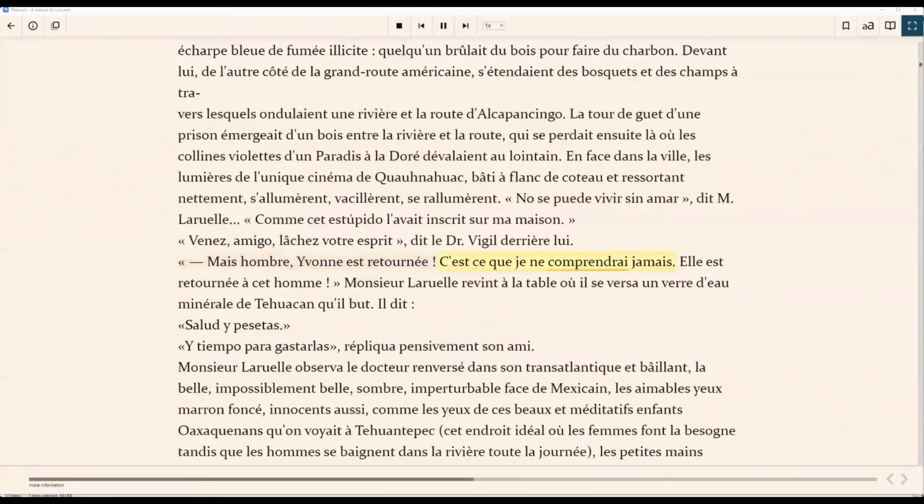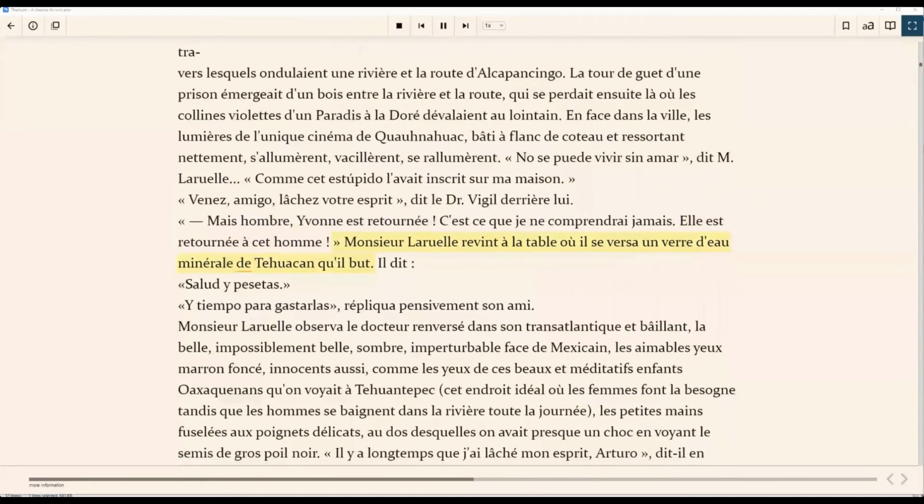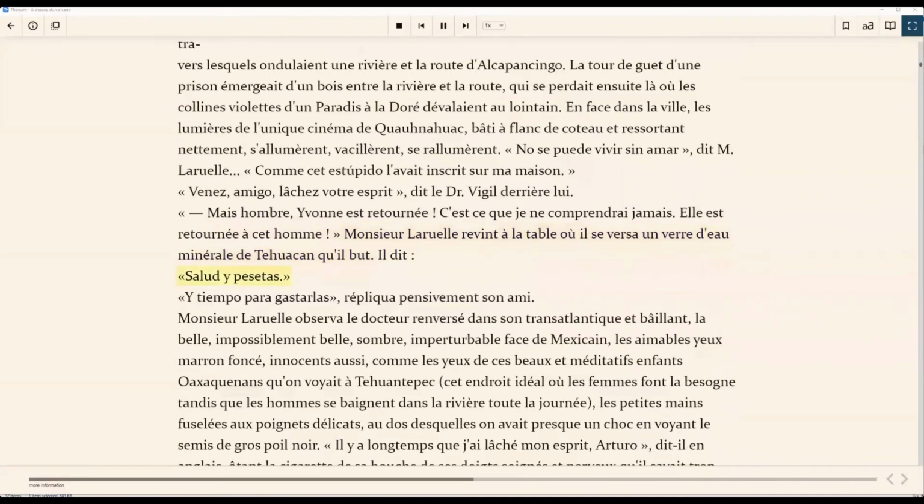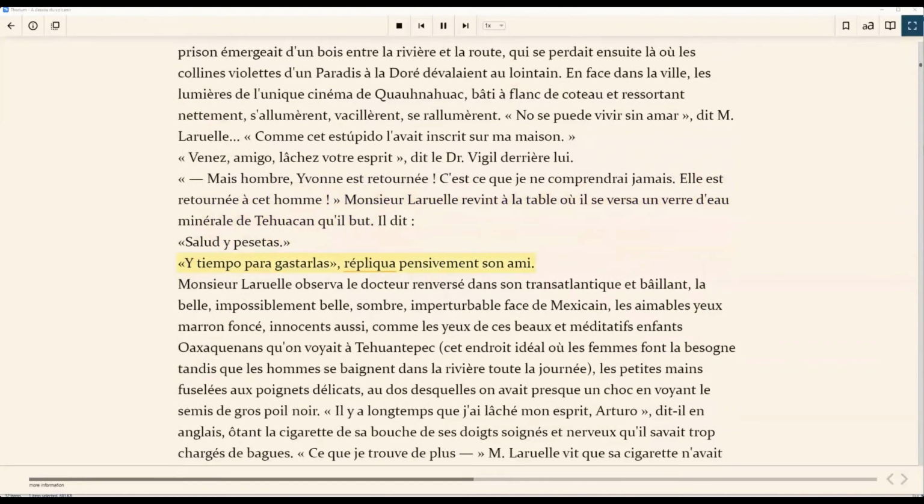Here is the read aloud in thorium reading this document to me in French. C'est ce que je ne comprendrai jamais. Elle est retournée à cet homme. Monsieur Laruelle revint à la table où il se versa un verre d'eau minérale de Tehuacan qu'il... Il dit, Salud y pesetas. Y tiempo para gastarlas, replicó pensivement son ami.